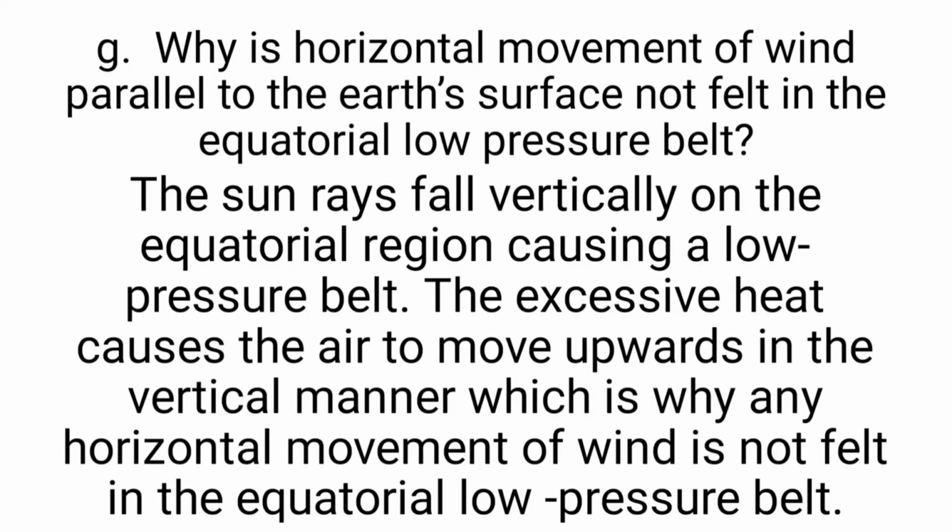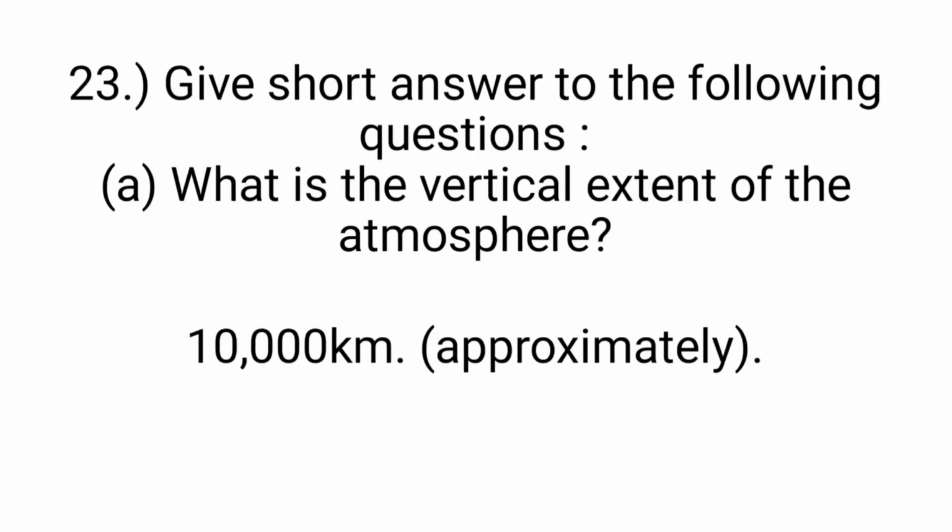G. Why is horizontal movement of wind parallel to the Earth's surface not felt in the equatorial low pressure belt? The sun rays fall vertically on the equatorial region, causing a low pressure belt. The excessive heat causes the air to move upward in a vertical manner, which is why horizontal movement of wind is not felt in the equatorial low pressure belt.